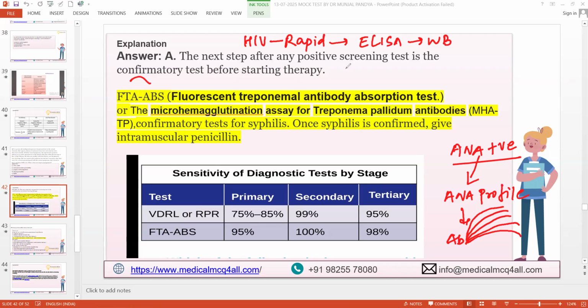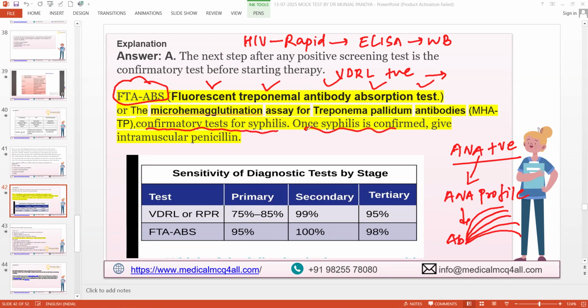So here you have a VDRL, which is a screening test, which is positive. So now you want to do a confirmatory test, and that is FTA-ABS. What do you mean by FTA-ABS? As you rightly mentioned, fluorescent treponemal antibody absorption test. We need to know the full form as well, being a doctor. FTA-ABS is a confirmatory test for syphilis.